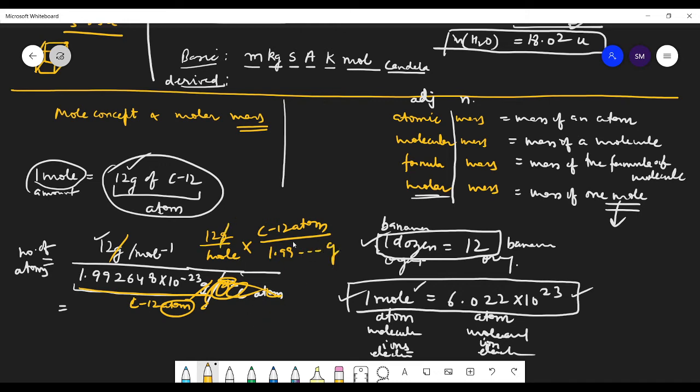Yes, sir. So this gram will cancel out, and after dividing 12 by this figure, you get 6.022 times 10 to the power 23 atoms per mole.